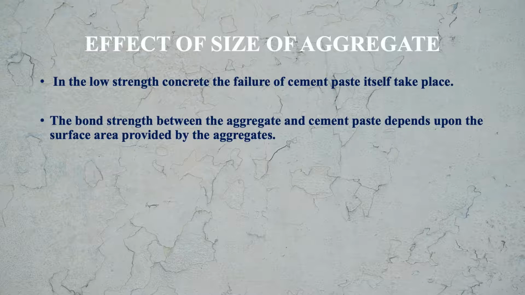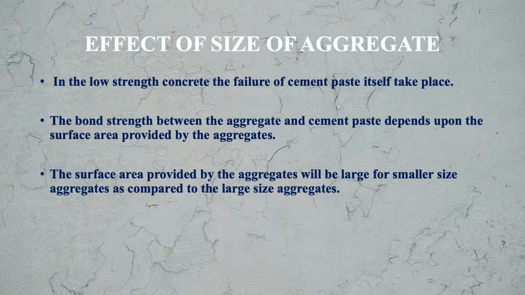The bond strength between the aggregate and cement paste depends upon the surface area provided by the aggregate. The surface area provided by the aggregates will be large for smaller size aggregates as compared to large size aggregate, because you know that the finer the aggregate, the more the surface area. So the smaller size aggregates have more surface area in comparison to the large size aggregate.